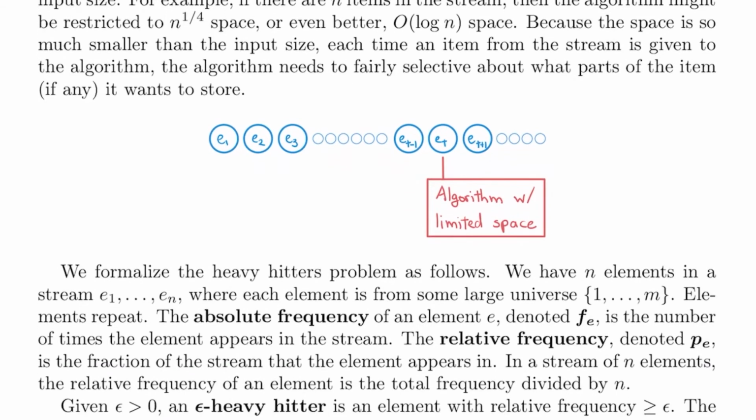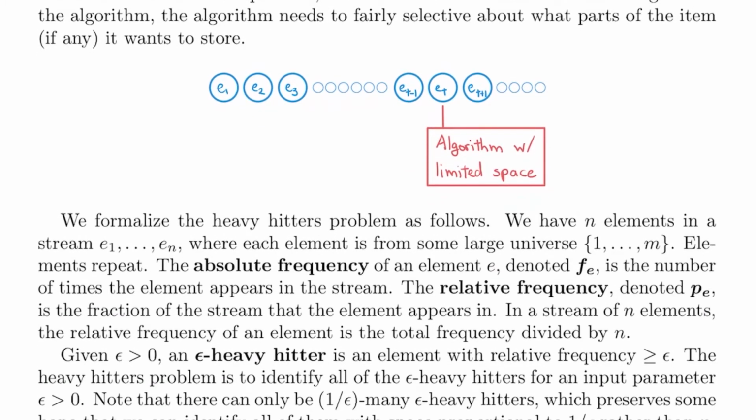We formalize the heavy hitters problem as follows. We have n elements in a stream E1 through En, where each element is from some large universe 1 through m. Elements repeat. The absolute frequency of an element e, denoted f sub e, is the number of times the element appears in the stream. The relative frequency, denoted p sub e, is the fraction of the stream that the element appears in. In a stream of n elements, the relative frequency of an element is the total frequency divided by n.